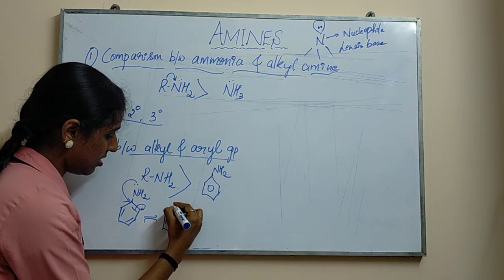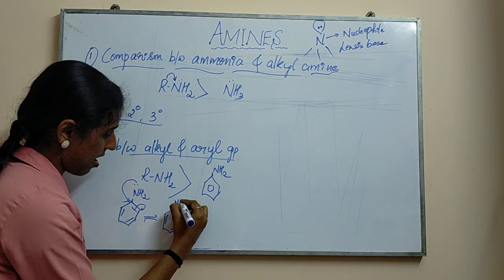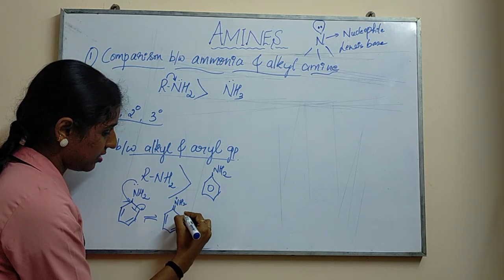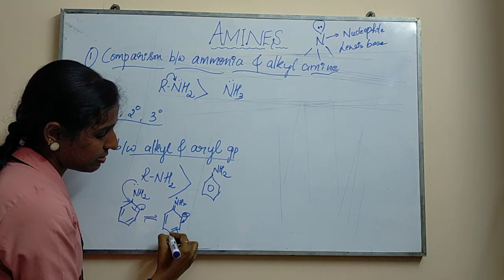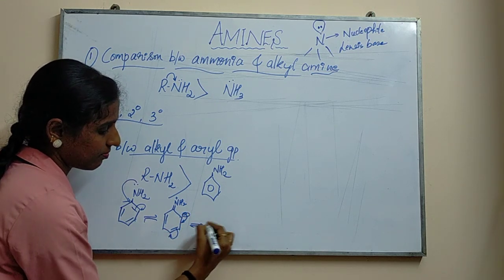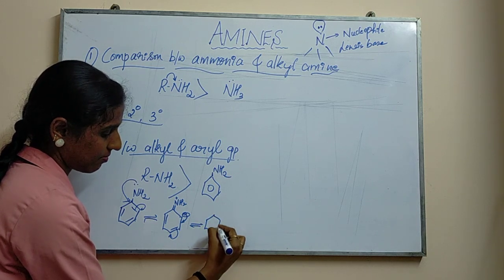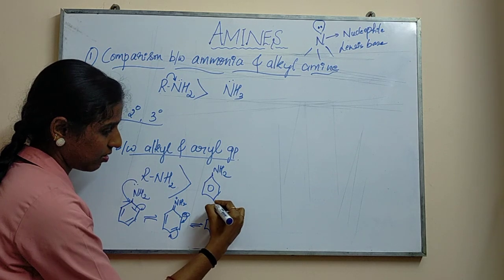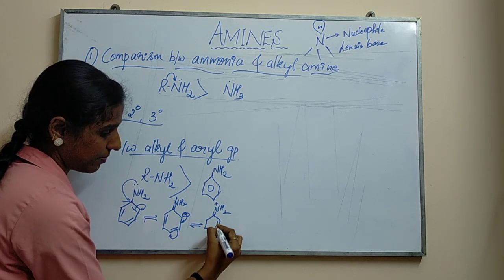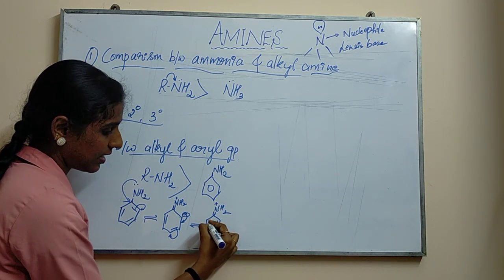So here a double bond, NH2, here a negative charge. So give this here and this will be given out here. So here a double bond, NH2. So this bond will be given the negative charge.